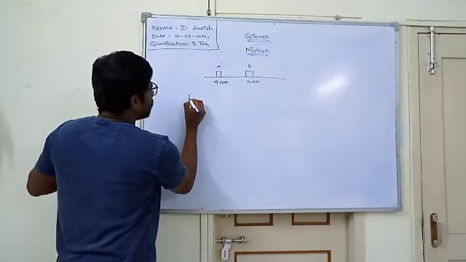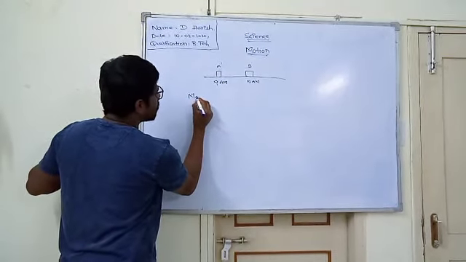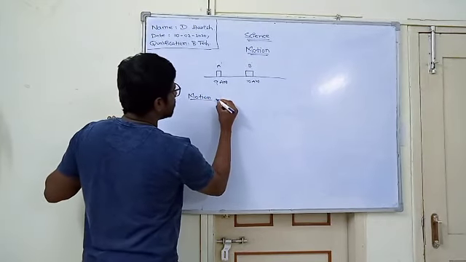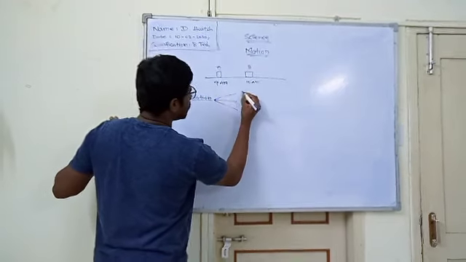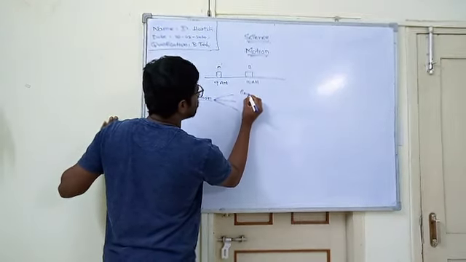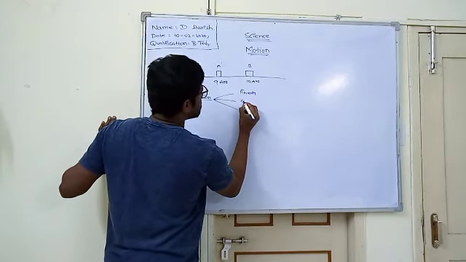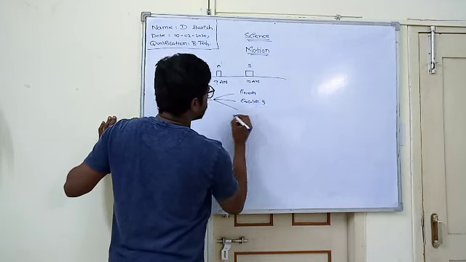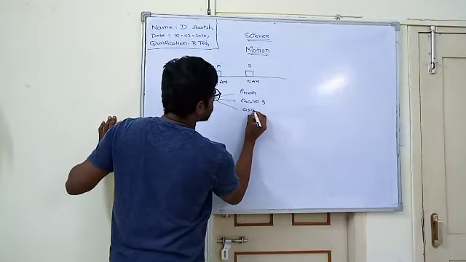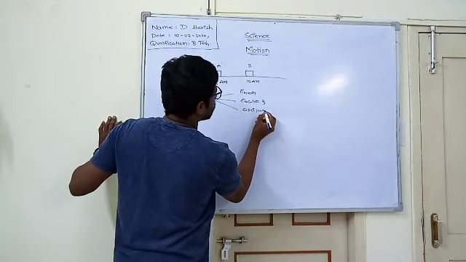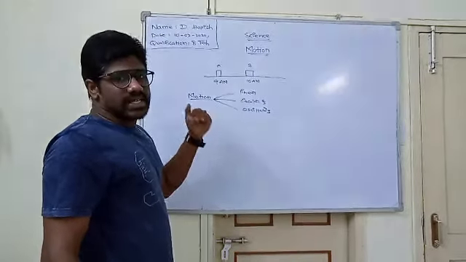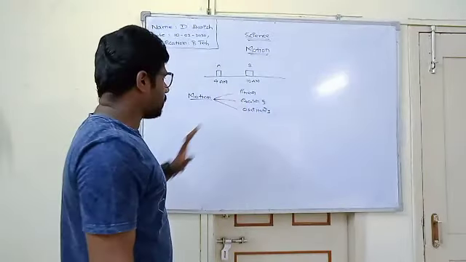So motions can be classified into 3 categories. First one is linear, second one is circular, and third one is oscillatory, based on the way it changes its position with respect to time.